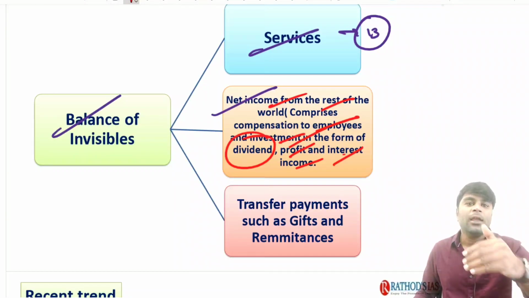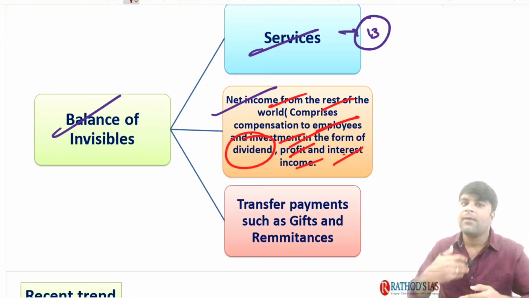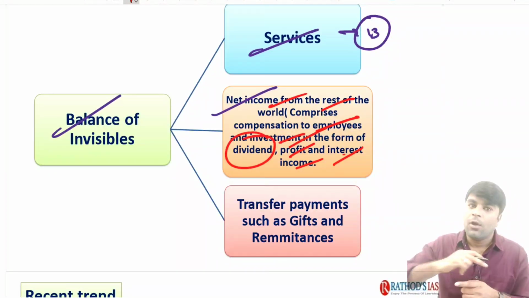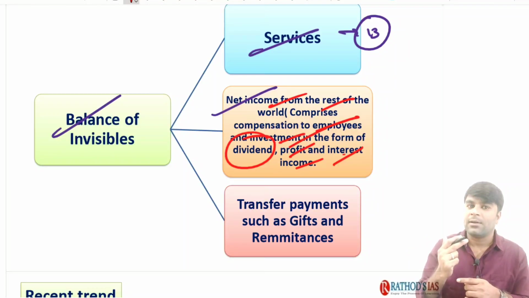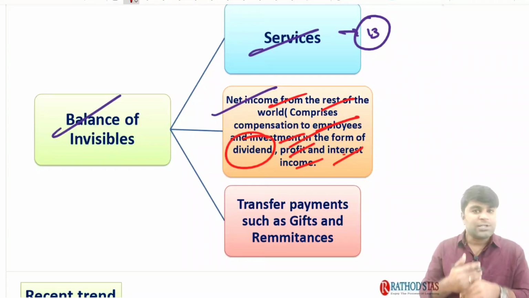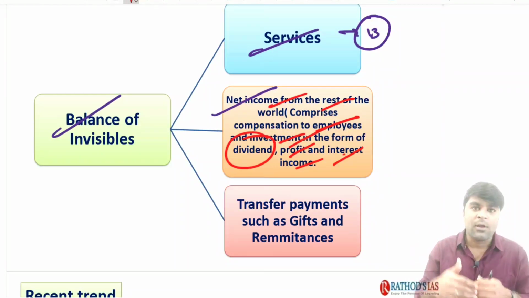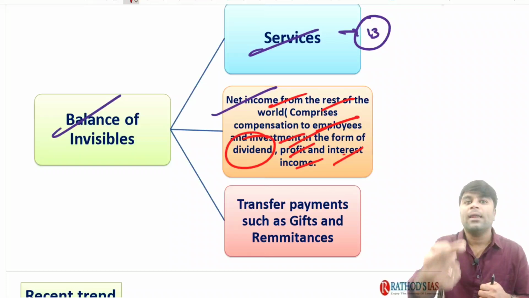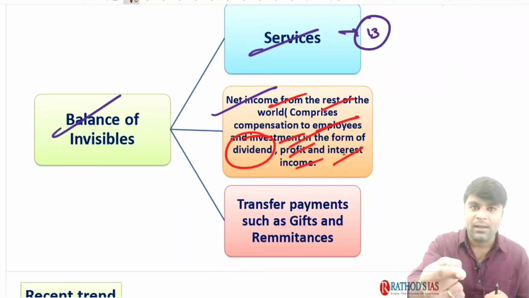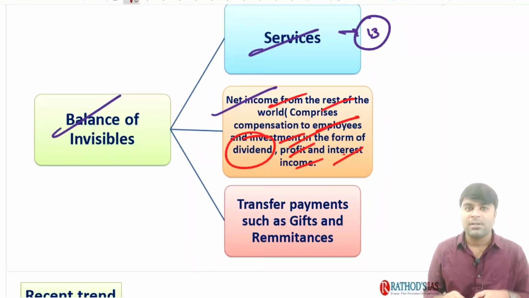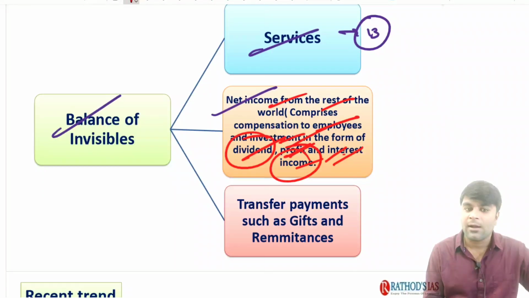Say for example, imagine I have given a loan to you. Now you have to pay me back the loan after a period of time. We call the loan a capital transaction, but meanwhile you are going to pay me the interest payments, right? Imagine I have given a loan of 10 lakh rupees to you and every month you need to pay me 10,000 as an interest payment. Once I receive the interest, I need not pay you back. So interest payments come under the current transactions, one way transactions, but the loan I have given to you comes under the capital transactions. So the dividends, profits and interest come under the current account.